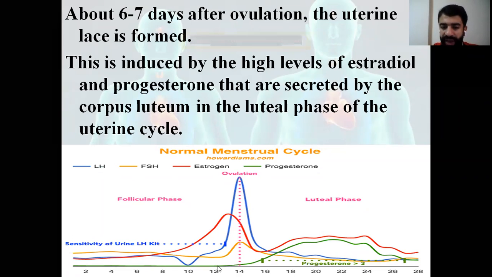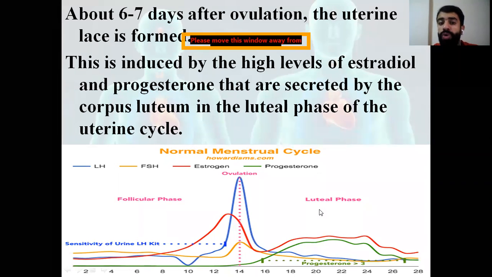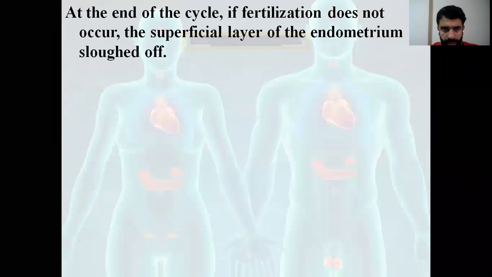What is the source of estrogen and progesterone? The one in green is progesterone, and the one in red is the estrogen. So what is the source of estrogen and progesterone in the luteal phase? They are secreted by the corpus luteum, which is the yellow body. So the source of the ovarian hormones, estrogen and progesterone, during the luteal phase is the corpus luteum or the yellow body.